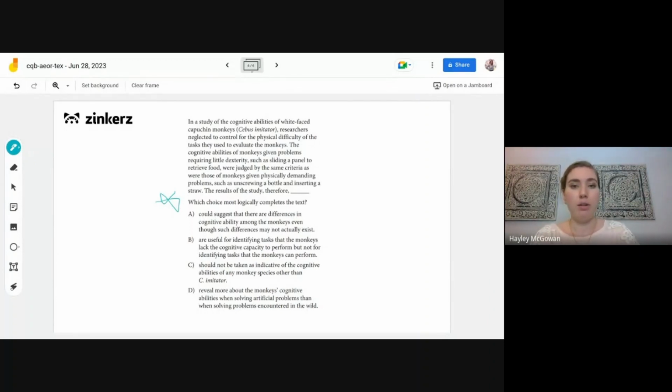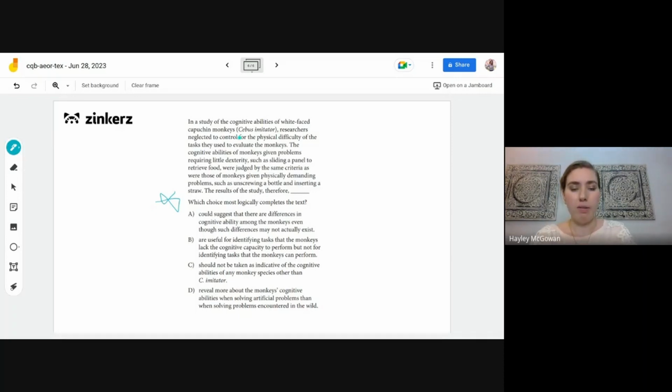All right, so in a study of the cognitive abilities of white-faced capuchin monkeys, researchers neglected to control for the physical difficulty of the tasks they used to evaluate the monkeys. The cognitive abilities of monkeys given problems requiring little dexterity, such as sliding a panel to retrieve food, were judged by the same criteria as were those of monkeys given physically demanding problems, such as unscrewing a bottle and inserting a straw. The results of the study, therefore, what?